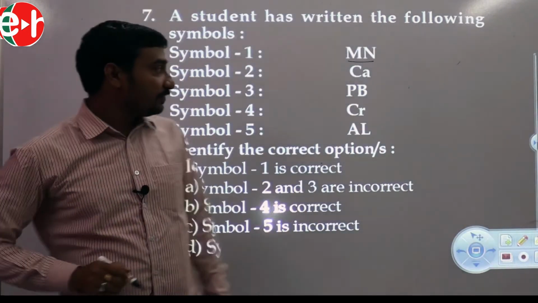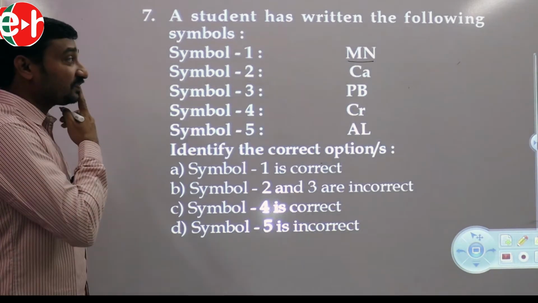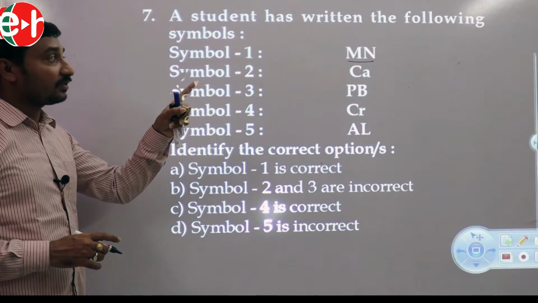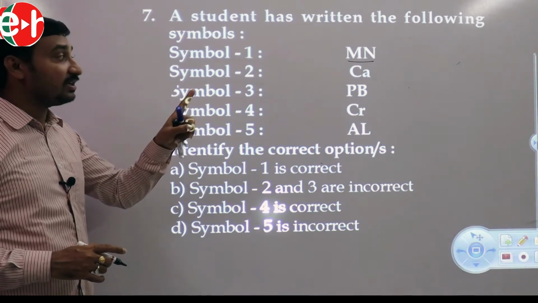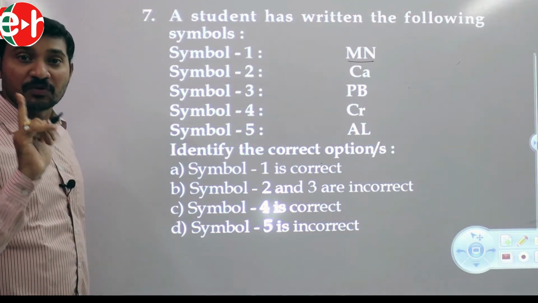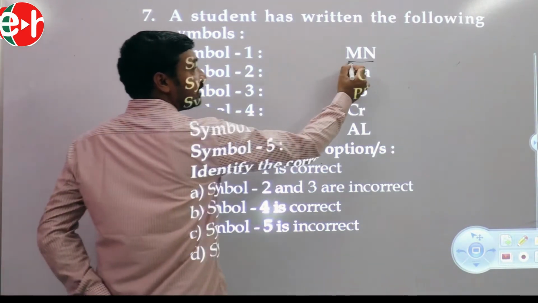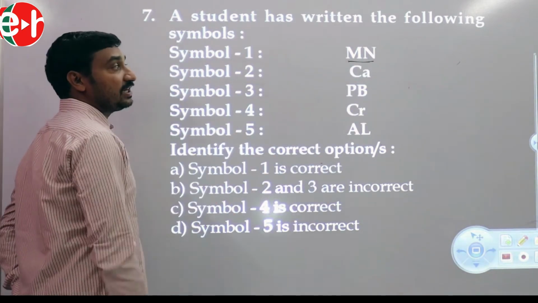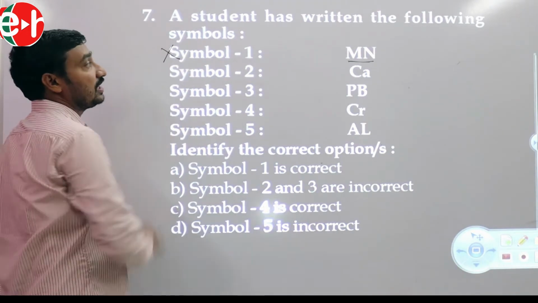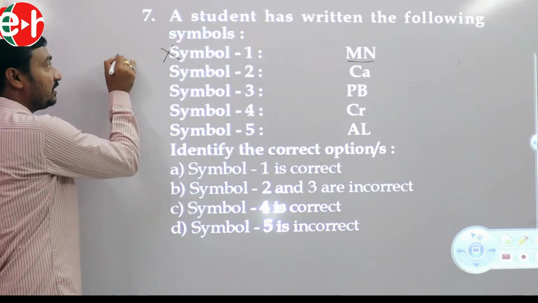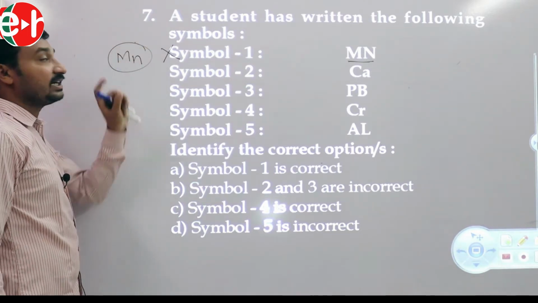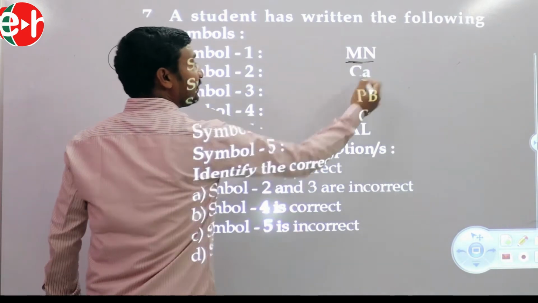But if there are two letters in a symbol, then the first letter should be a capital letter and the second letter should be a small letter. But in this one, the first letter M is capital, and the second letter is also capital. That's why symbol 1 is wrong. The correct symbol is Mn, first letter capital, second letter small.